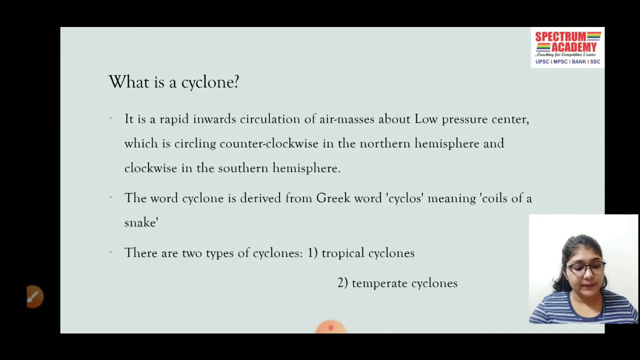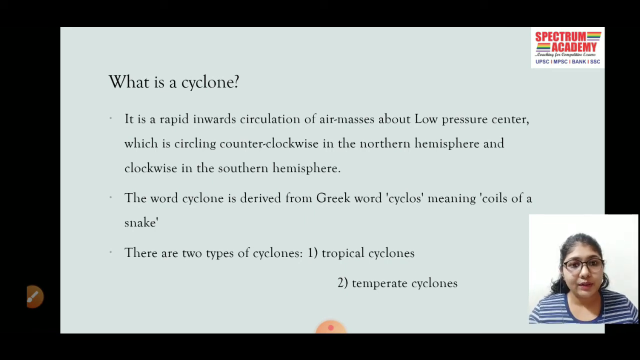So let's begin. So what is a cyclone? Cyclone is a formation of low pressure system where the wind spirals inwards. It is a rapid inward circulation of air masses about a low pressure center, which is circling counterclockwise in the northern hemisphere and clockwise in the southern hemisphere. Now it is just the definition. We will be looking deep into how exactly a cyclone is formed, as we have discussed earlier.